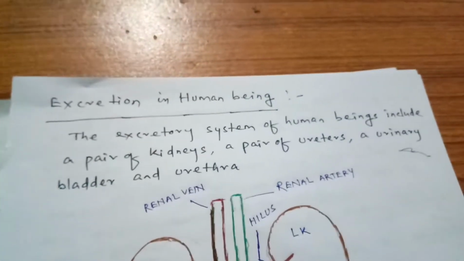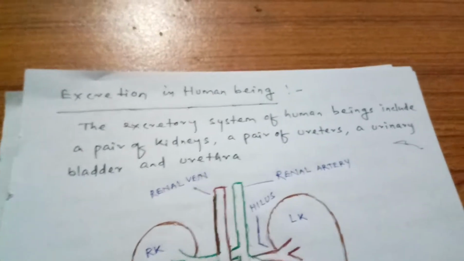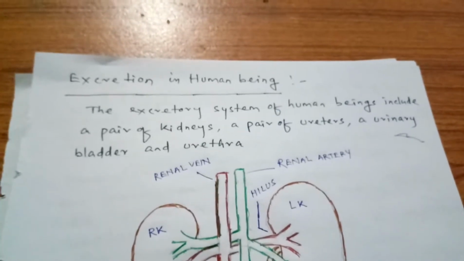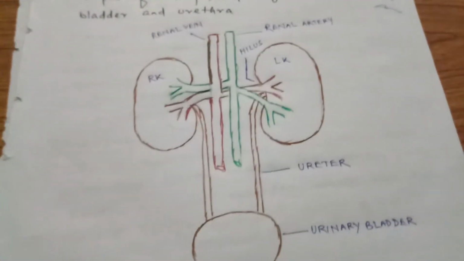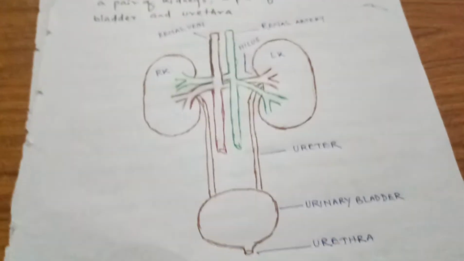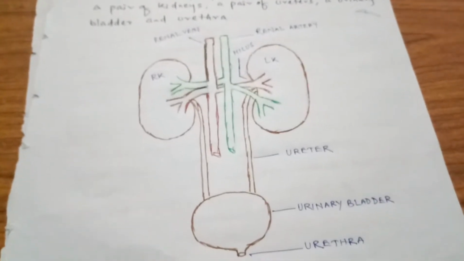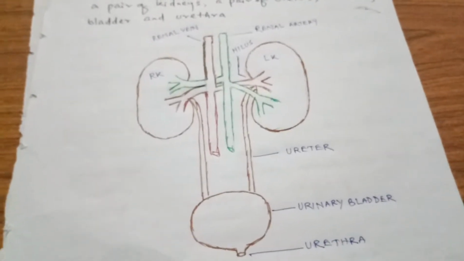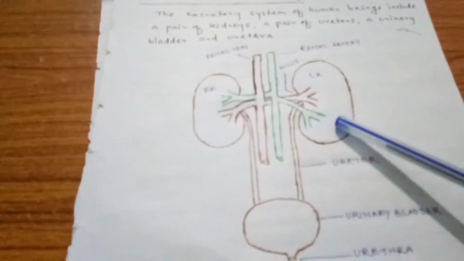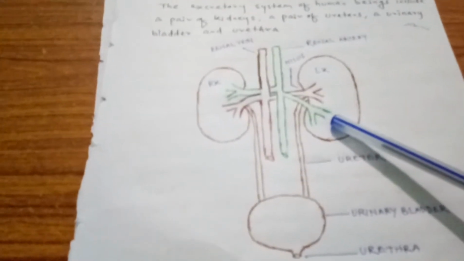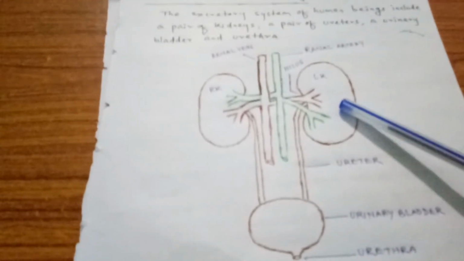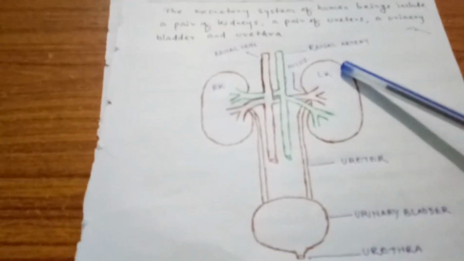The excretory system of human beings includes a pair of kidneys, a pair of ureters, a urinary bladder, and urethra. Let us look at the diagram very carefully, the excretory system of human beings. Students, the excretory system includes a pair of kidneys. You can see a pair of kidneys present on both sides of the abdominal cavity at the back side, and of this pair, the left kidney is slightly larger and placed a little above the right kidney.